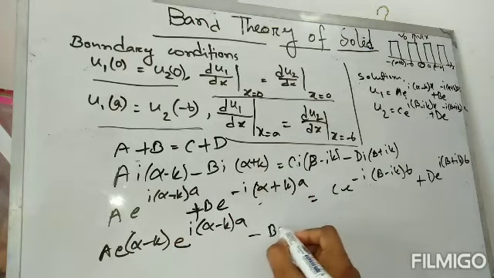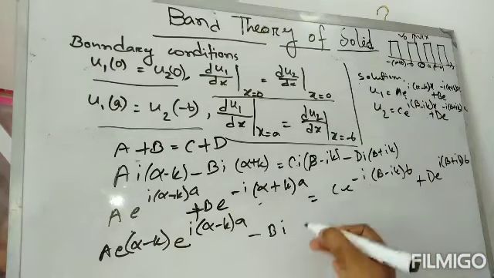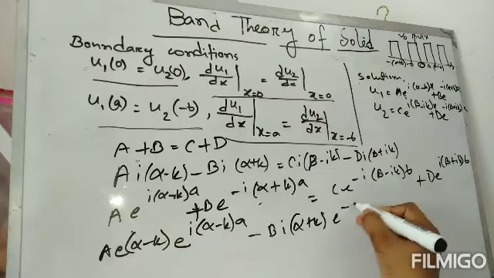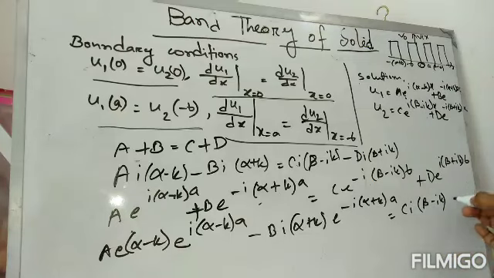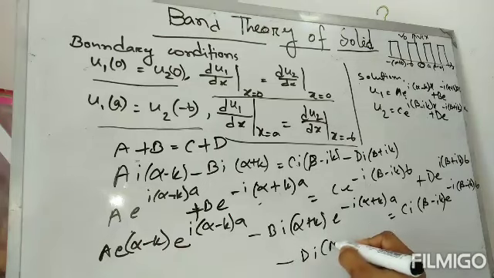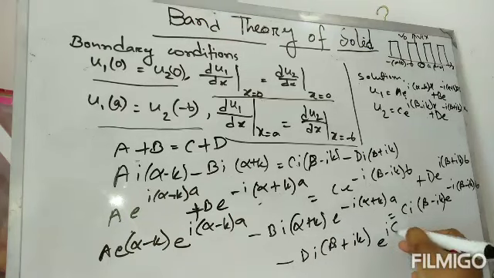Again for b, the second part, minus b i(α+k) exp[-i(α+k)a] equals c i(β-k) exp[-i(β-k)b] minus d i(β+k) exp[i(β+k)b].